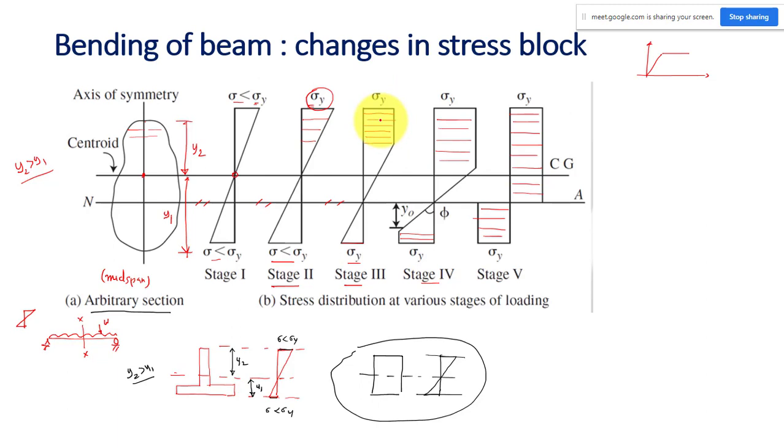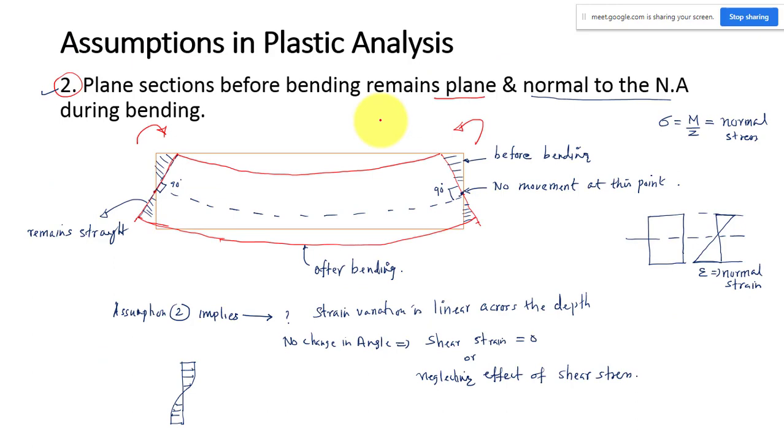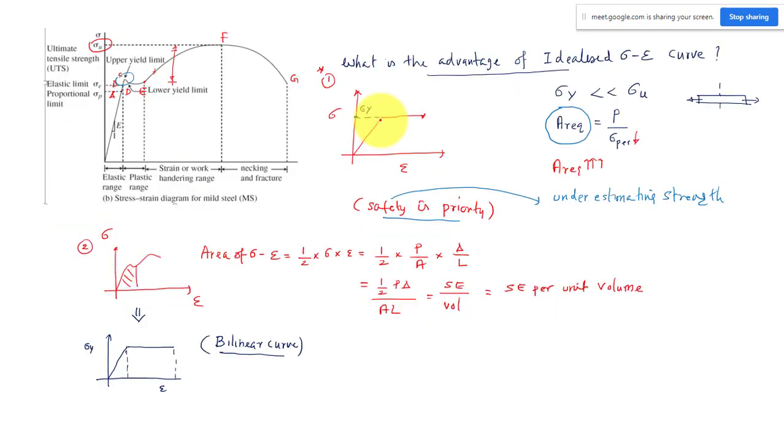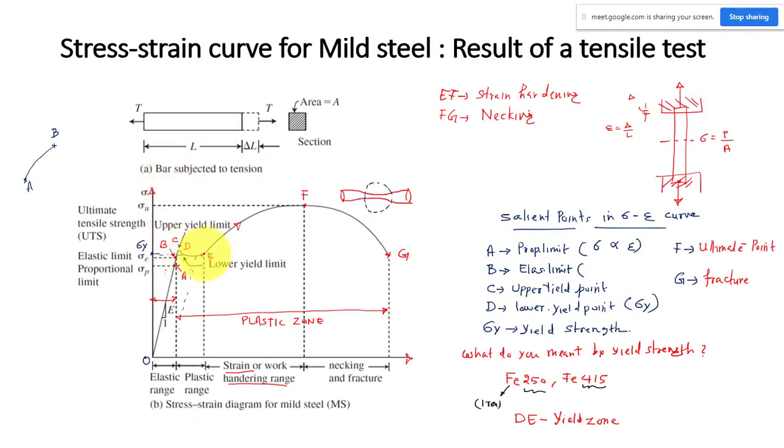Because our assumption is that we are considering only up to the yield point. Yes, very good. That is the exact answer. That is why we spent a lot of time on the assumptions. This is my actual stress strain diagram. It can actually take load after yield strength also. It can go up to ultimate, and only then will the failure happen.